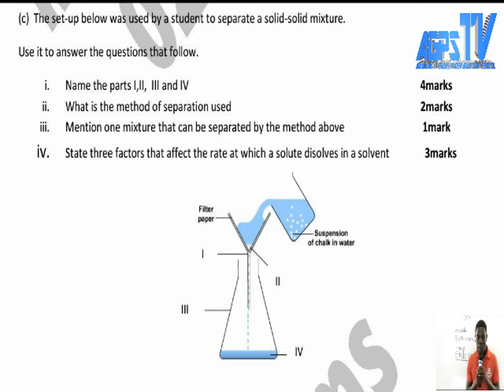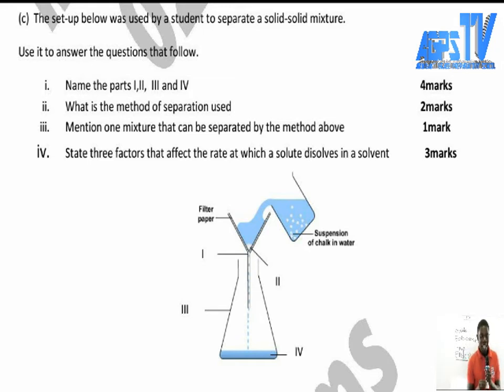So here, let us come back to the diagram. Over there, we have a suspension of chalk in water. In this question, over there, you can see the particles of chalk in the water. So here, the chalk is the solid, and the water is the solvent. I want you to understand that before we answer the question. As soon as you put the chalk in this beaker containing water, the chalk is going to dissolve in the water. So water is considered as a universal solvent,